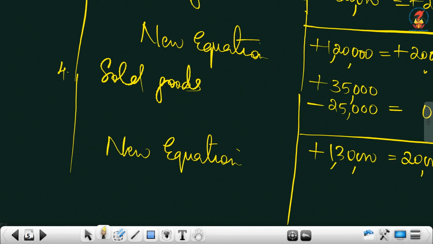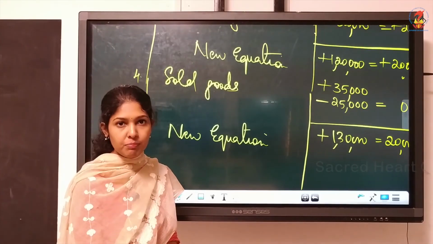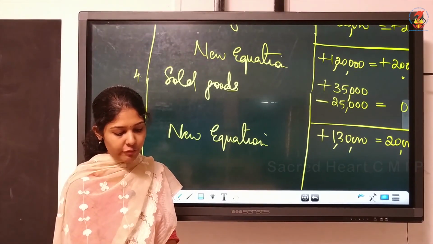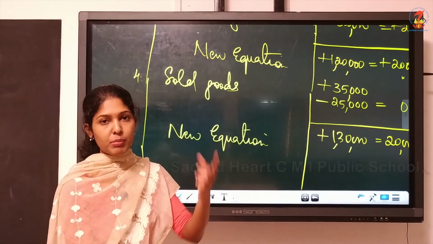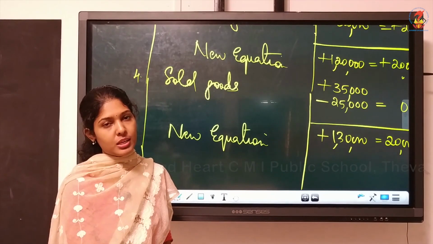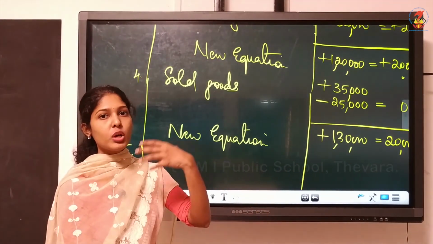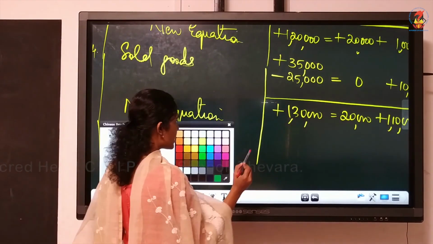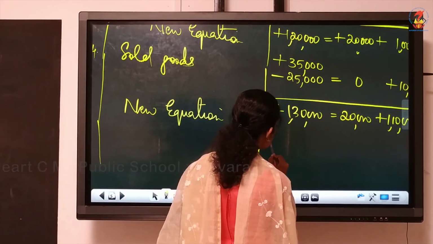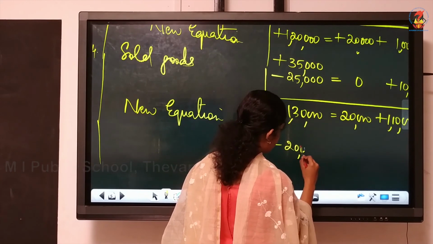The final transaction, transaction number 5. Paid Samrat Furniture in cash. How much would you have paid him? You have purchased from Samrat Furniture for rupees 20,000 and now we are paying, because that time it was on credit. Now when you pay, that means you are paying cash. So cash is moving out. Cash means it is an asset. So we have to write under assets minus 20,000.